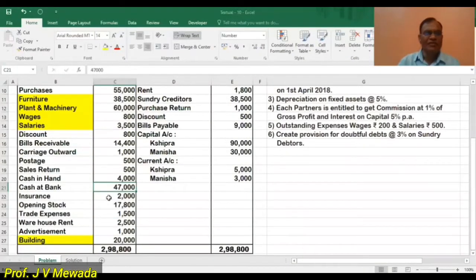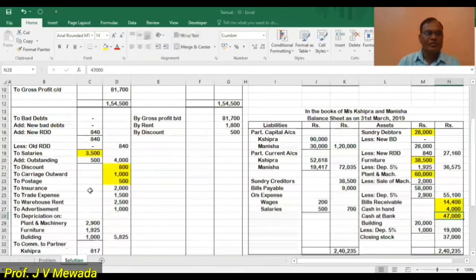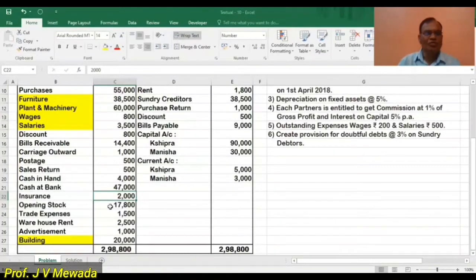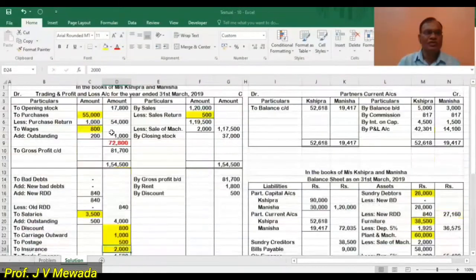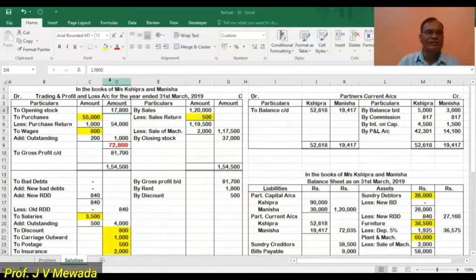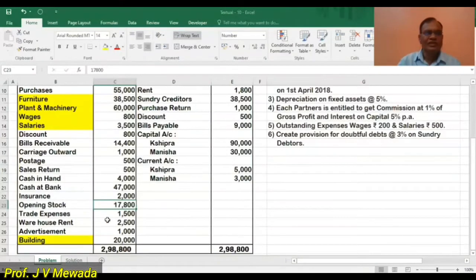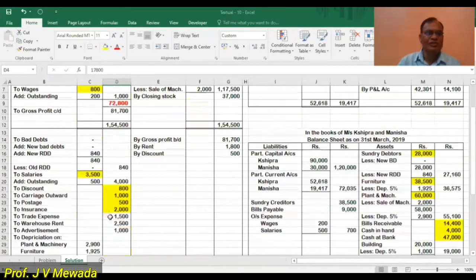Now on the debit side we have insurance. So insurance we are writing 2,000 on the debit side of the profit and loss account. Then opening stock 17,800. So opening stock in the trading account on the debit side, the first item of the trading account. Then trade expenses, again profit and loss debit side, 1,500.